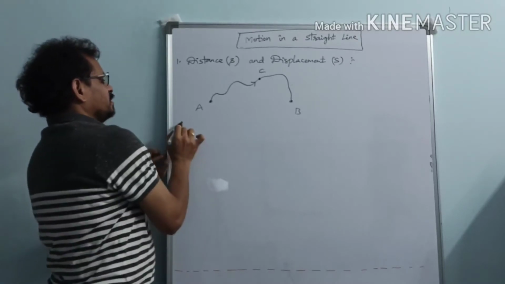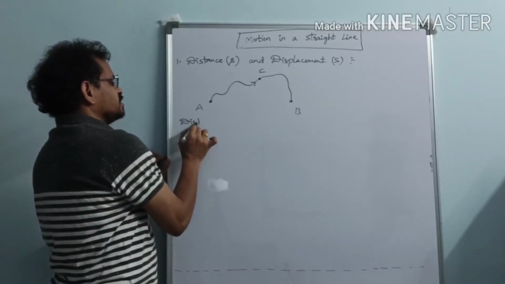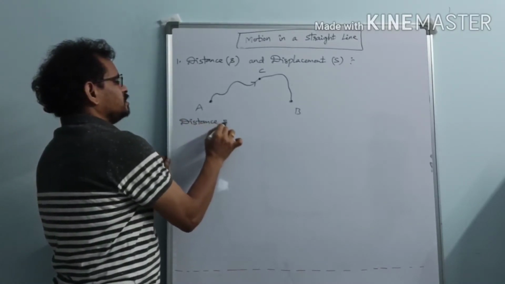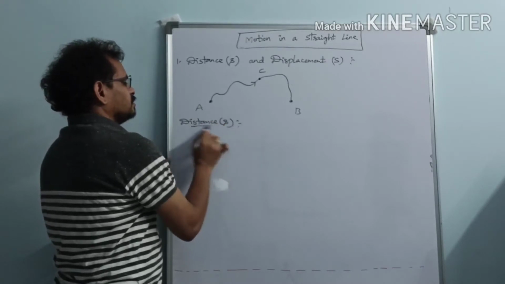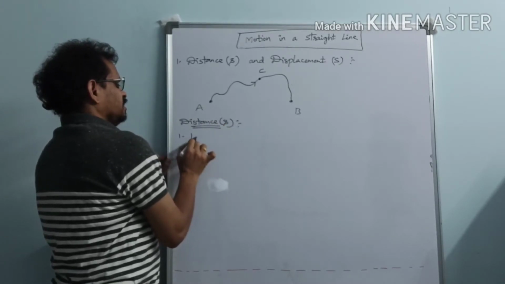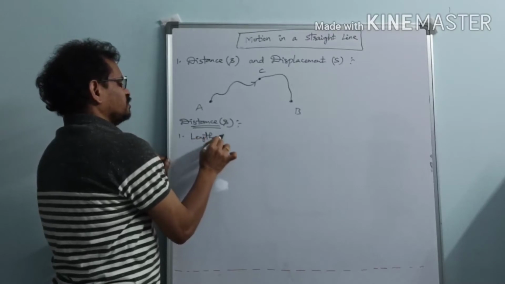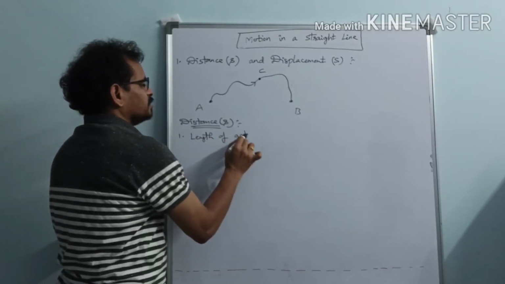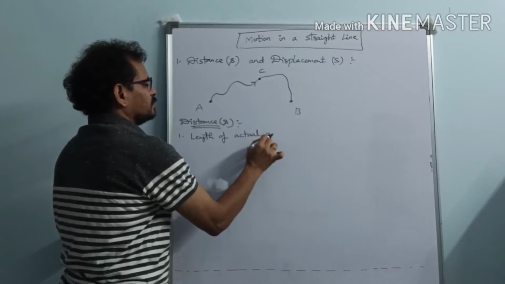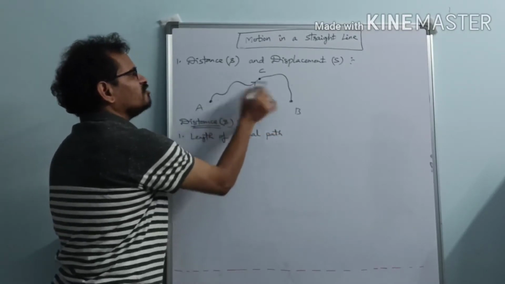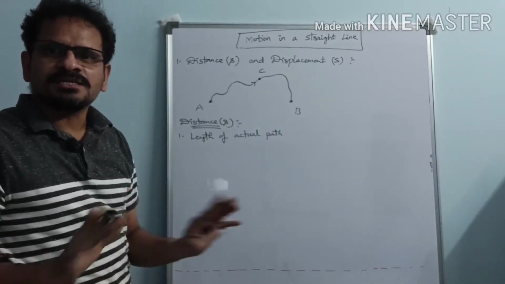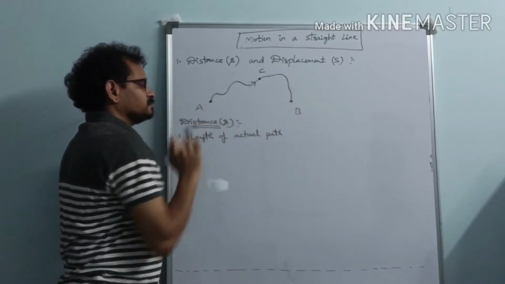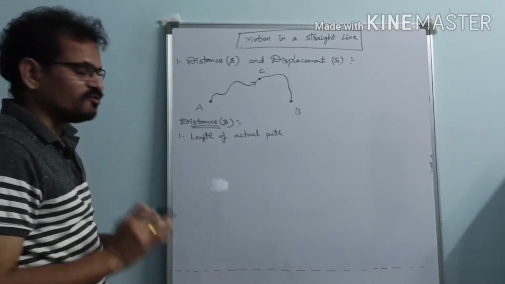Then what is the distance? Distance is the length of the actual path. What is the distance? Distance is nothing but the length of this path. It is the length of the actual path.